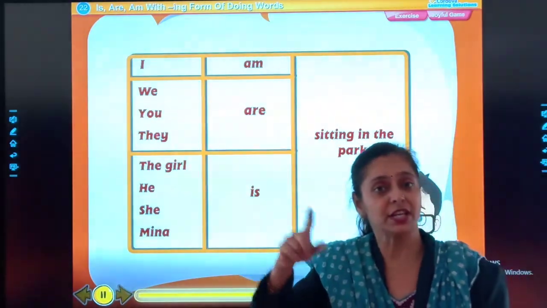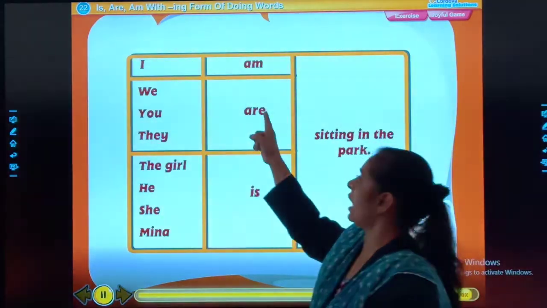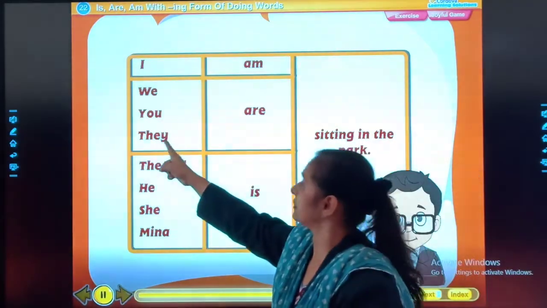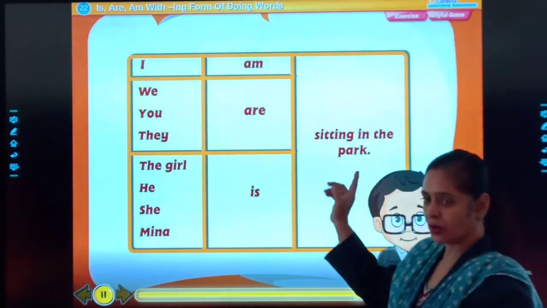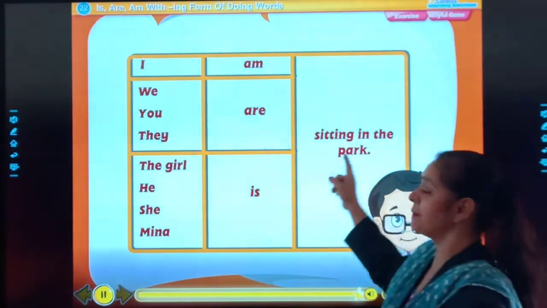The action is happening, a going-on process. You are sitting in the park. They are sitting in the park. Got it, students? The girl is sitting in the park.